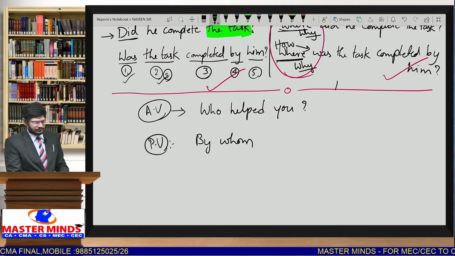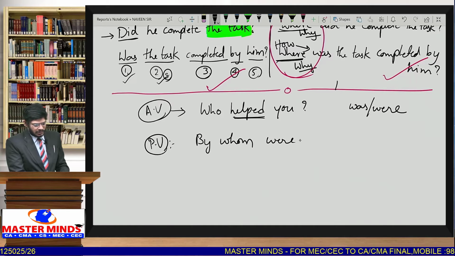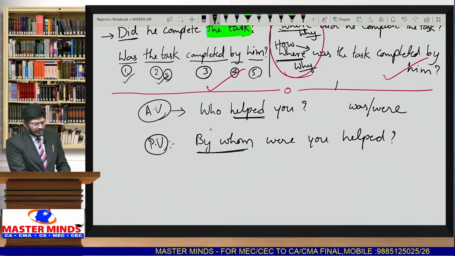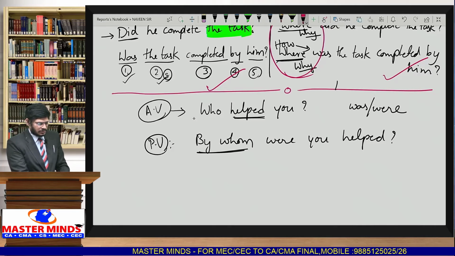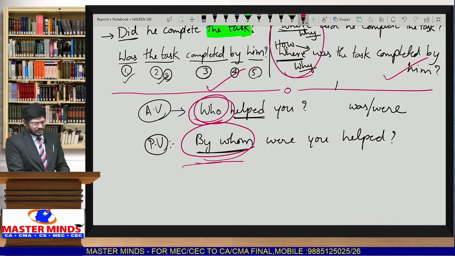By whom. The given sentence is in simple past, so the helping verb must be was or were. By whom were you helped? So this is a special question you have to remember. Whenever the question starts with who, the passive voice starts with by whom.